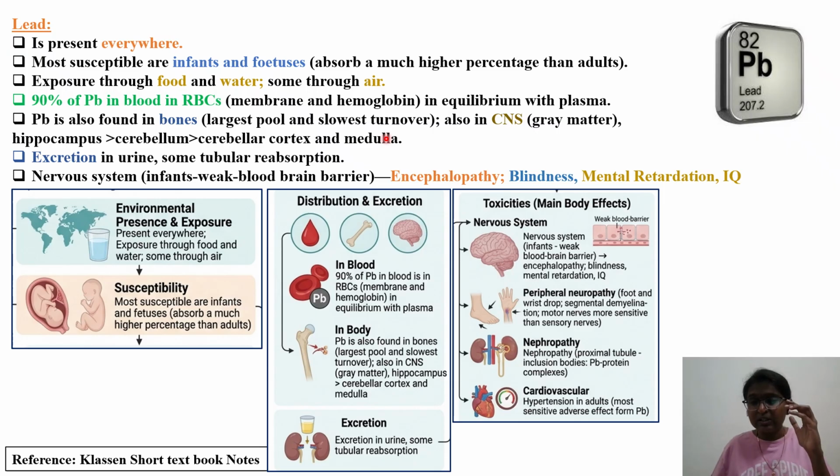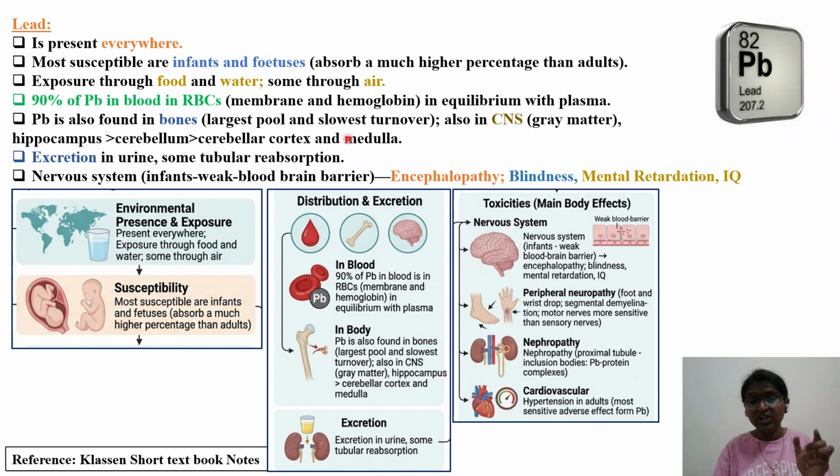Once lead is deposited in the bone, like in the case of adipose tissue where certain chemicals deposit, it is retained in the body for a long period of time. For example, if today in 2026 I am exposed to lead, even if I am not exposed in 2027 or 2028, up to 2030 that lead will still slowly leach into my blood circulation, because it is deposited in my bone.